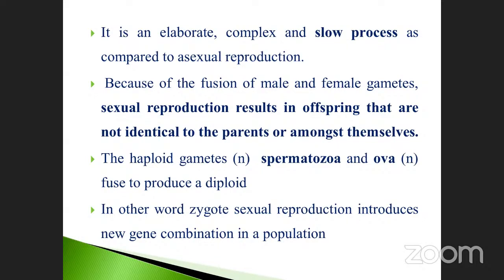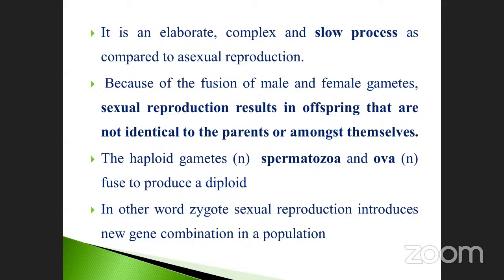Asexual reproduction means any single parent cell or spore gives rise to an entire animal or plant, without fusion of gametes. That is very, very important. Here it is a complex process.